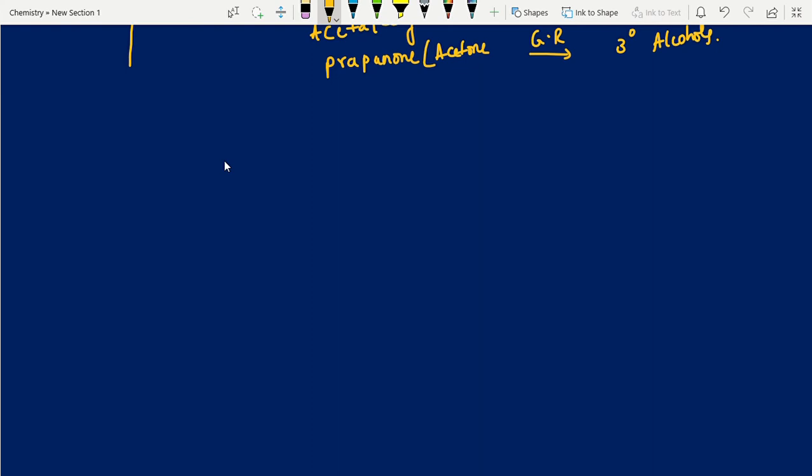See, look into this. I am giving one example. Are you able to do it or not? CH3, CH2, C double bond OH. This is propanoic acid. Yes, propanoic acid now reacting with the Grignard reagent CH3.